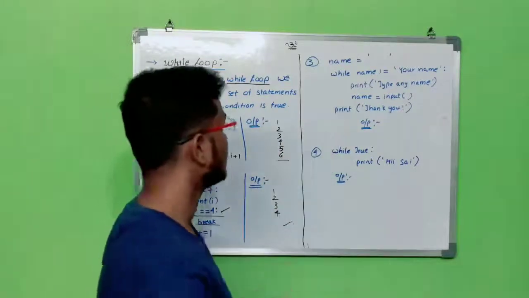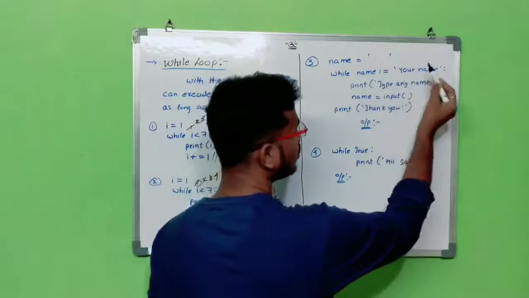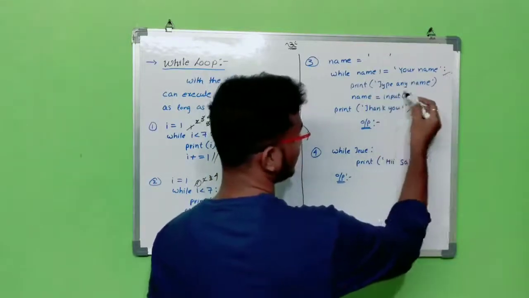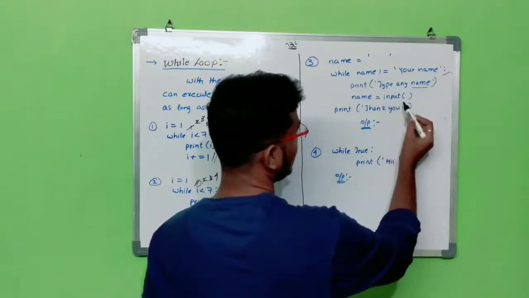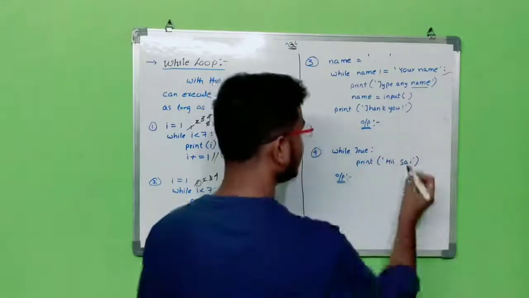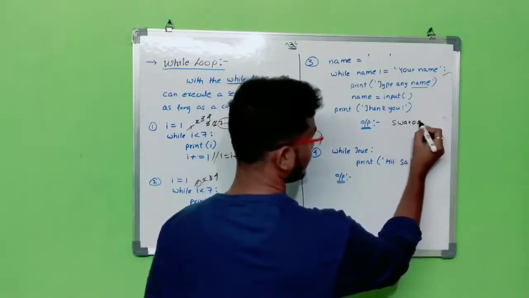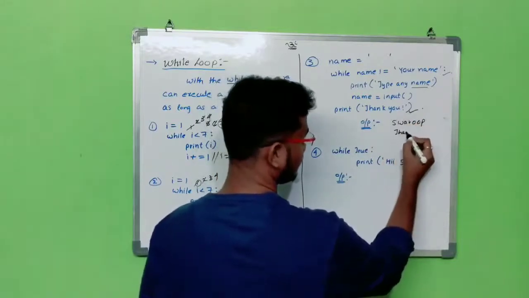Coming to the third example, name here is not given anything. So while name is not equal to your name, this condition will be true. Print type any name. Here what we mentioned in this name equal to input. So here we can write anything. Swaroop. And here the print statement will be executed.